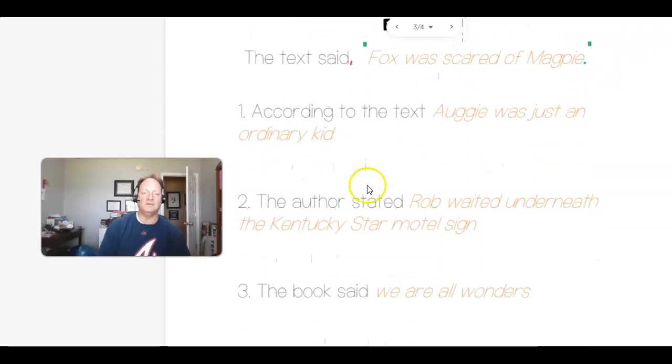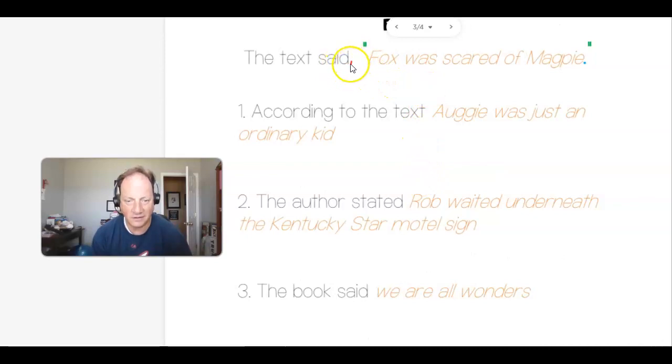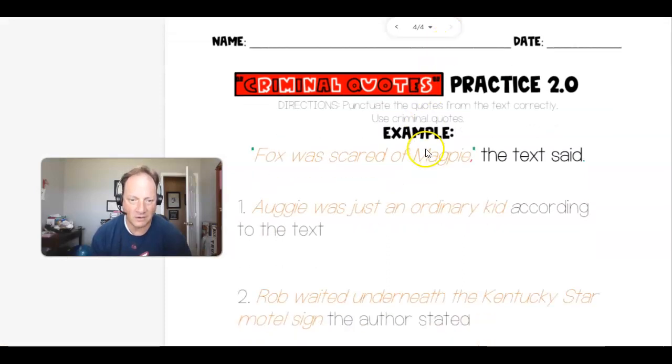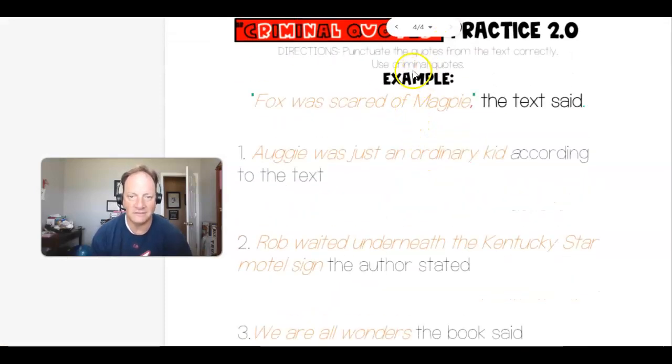So I want you to go back in and check and see, have you placed a comma? Have you put the quotation marks? Did you put a punctuation mark? You're going to do that for page 3 and page 4 as well. Please use the examples to help you on this, okay?